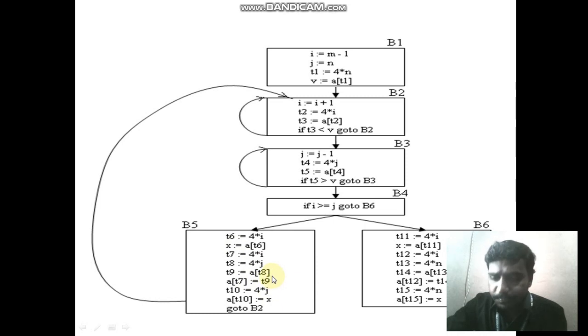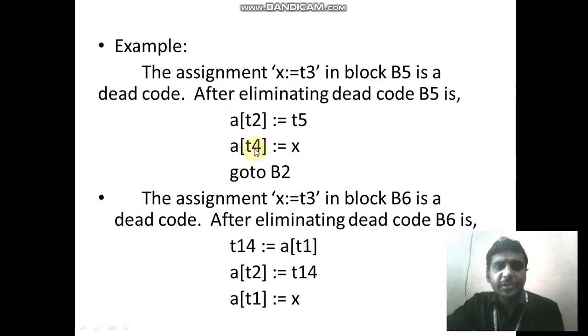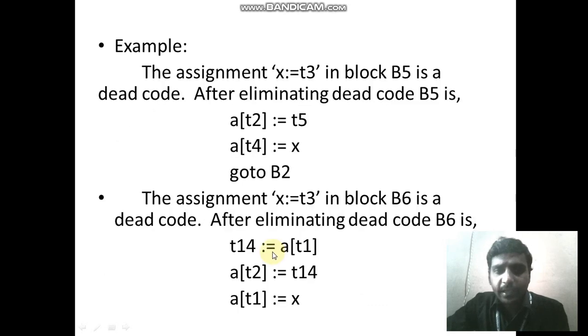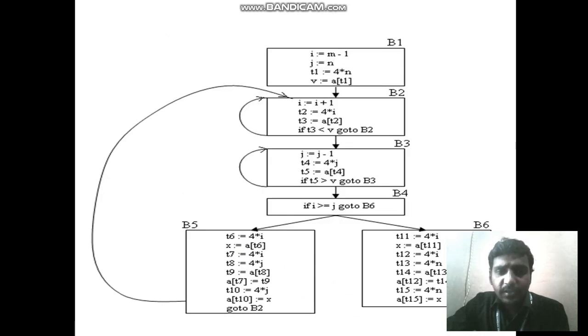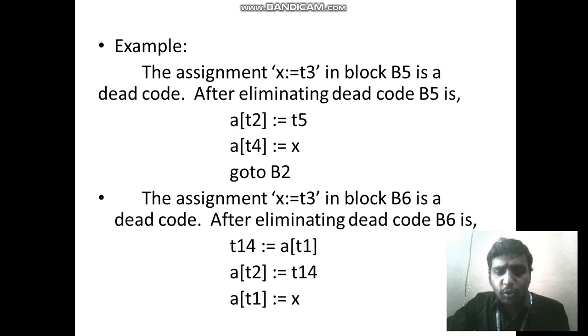Okay, see here, a of t2 equal to t5, a of t4 equal to x, go to b2. This is after eliminating the dead code in basic block 5, I will get like this. After eliminating dead code in this basic block 6, I will get like this, t14 equal to a of t1, t14. So the conclusion of dead code elimination is, whenever the code is not used so far, that code can be eliminated. Okay, so that is called dead code elimination.